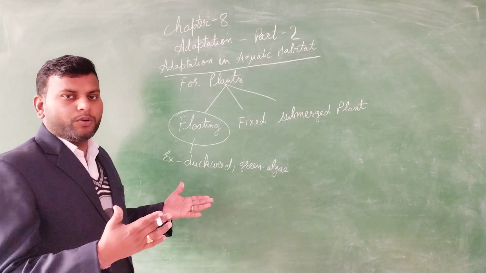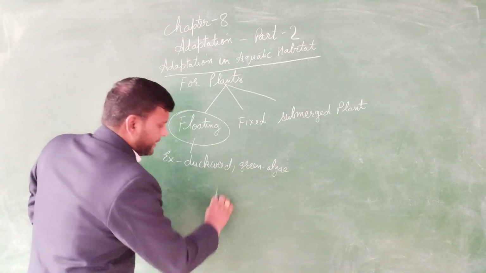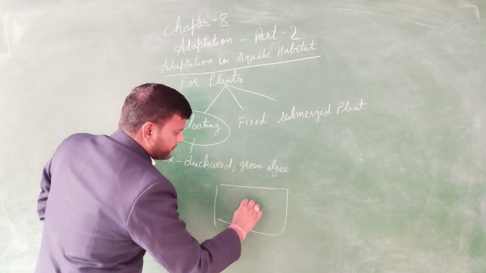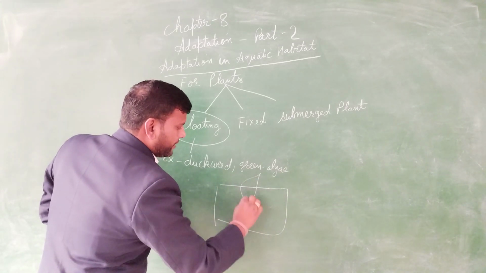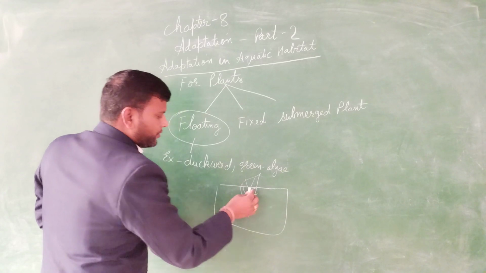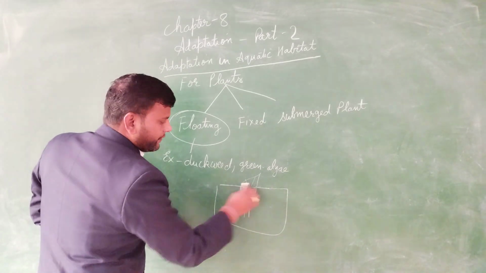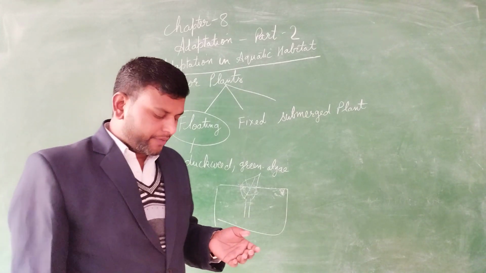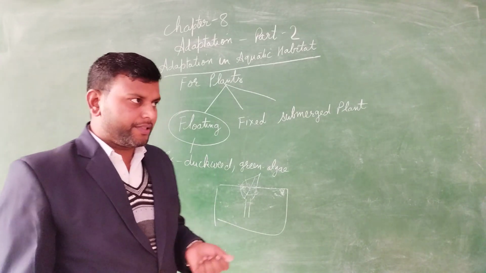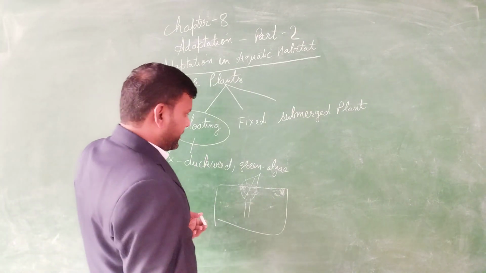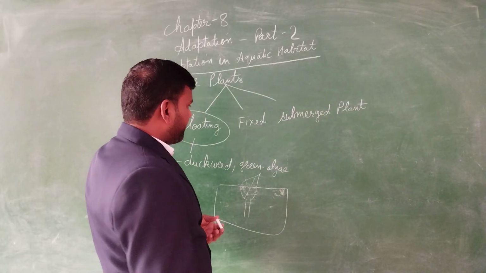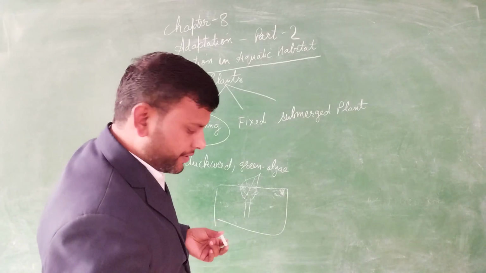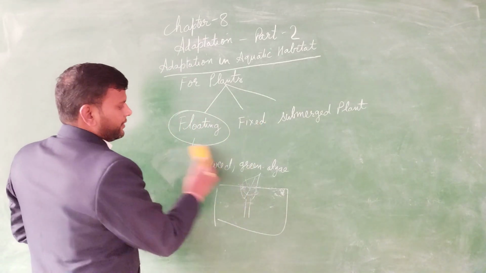They are able to float on the water surface, like here is one box I made, and if some plant is growing in it, it will float on the surface of the water. What is the reason? Because there is air space in the stems and the leaves, which makes the plant light enough to float.